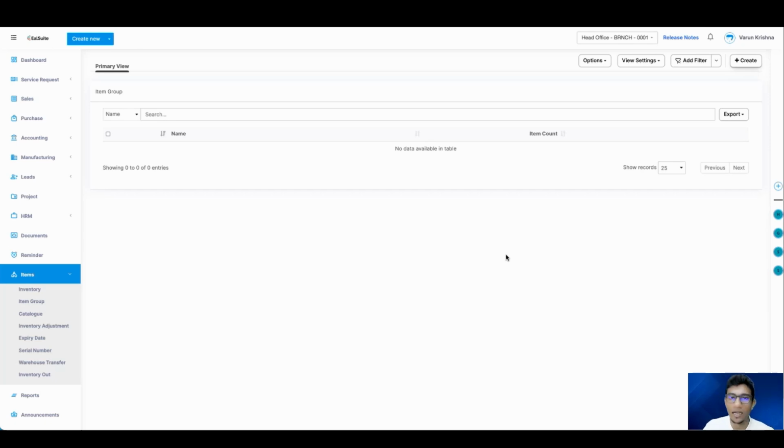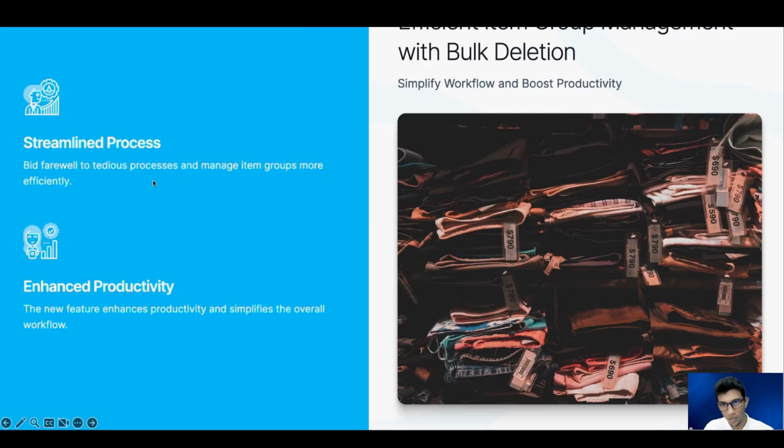All right, so you can easily delete your item groups in bulk right now. So it was a very simple update, right? But one which can really enhance your productivity. So that was our first update.